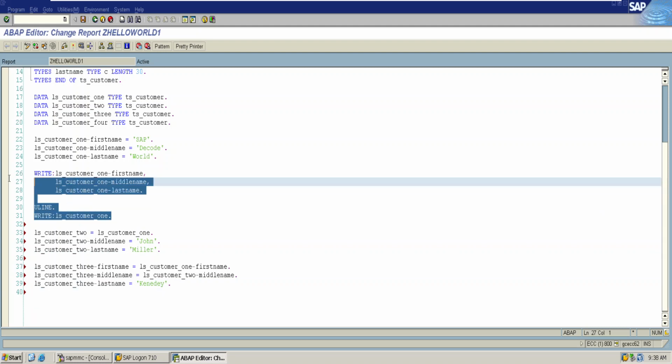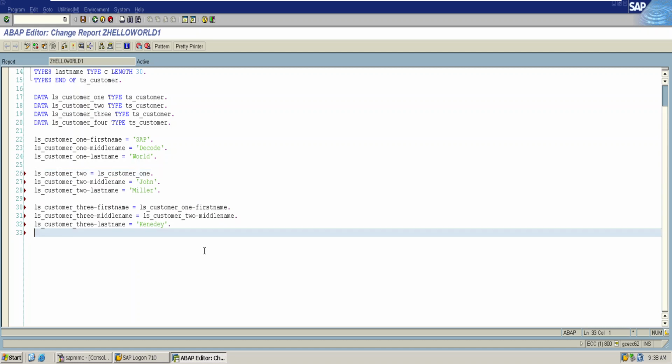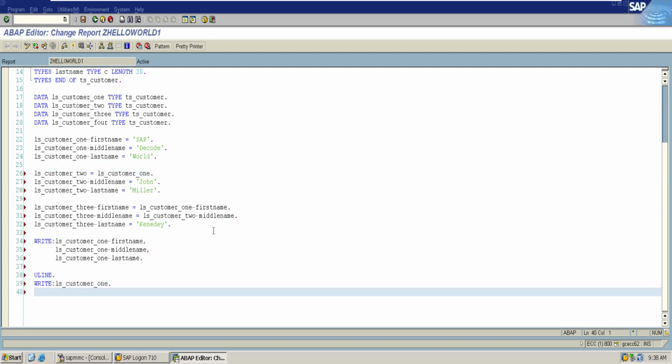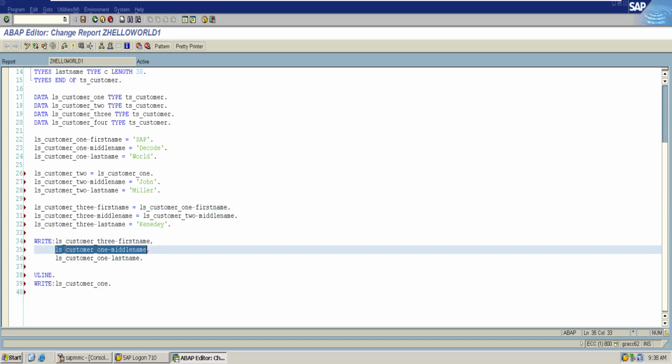Let us remove this one. Let us print the customer 3 attributes on the screen.